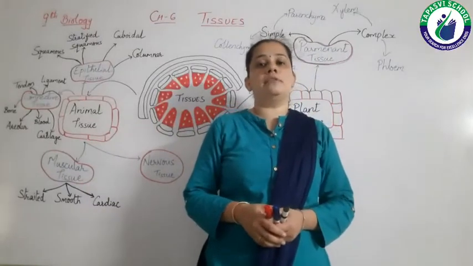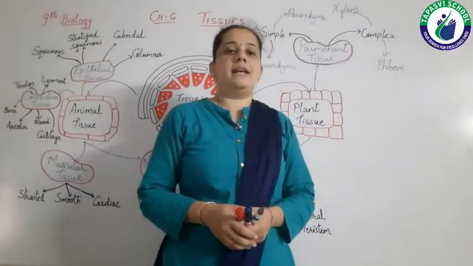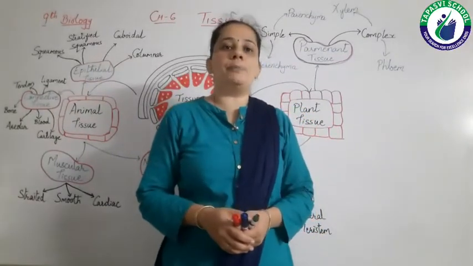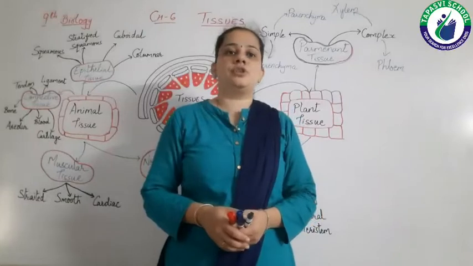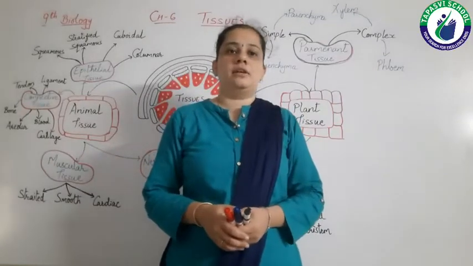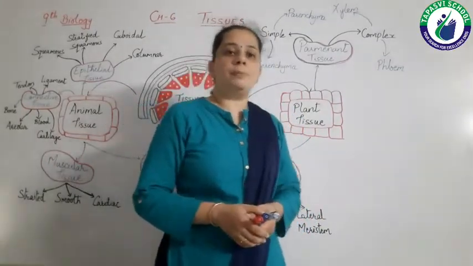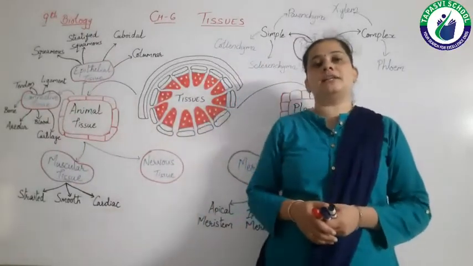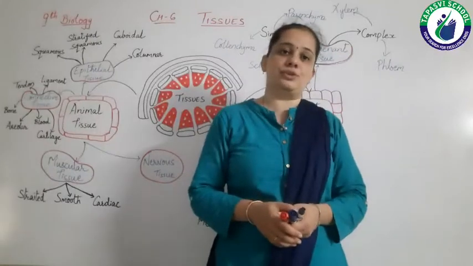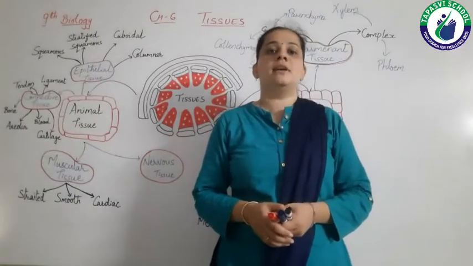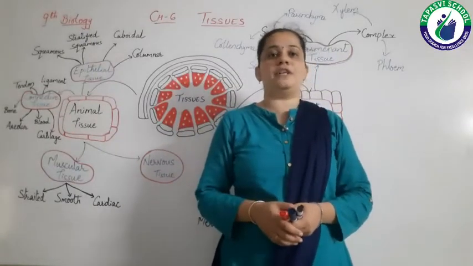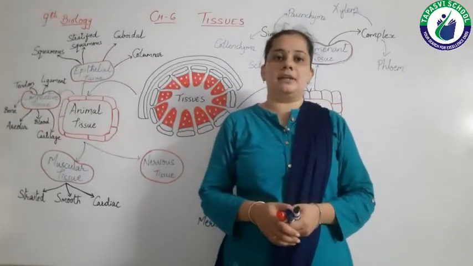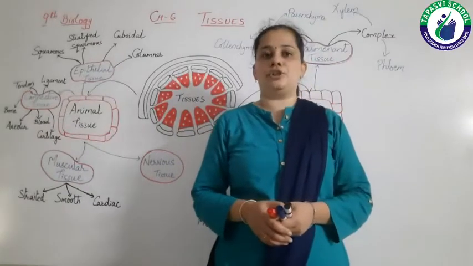So here we can say that the term tissue means the group of same type of cells which function together. This is the definition of tissues: the group of cells which function together is known as tissue.